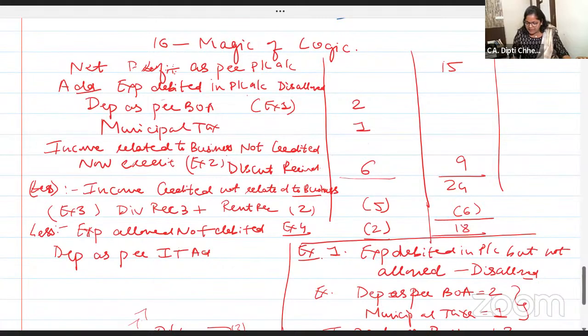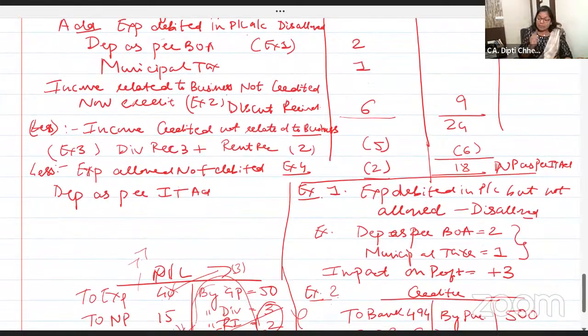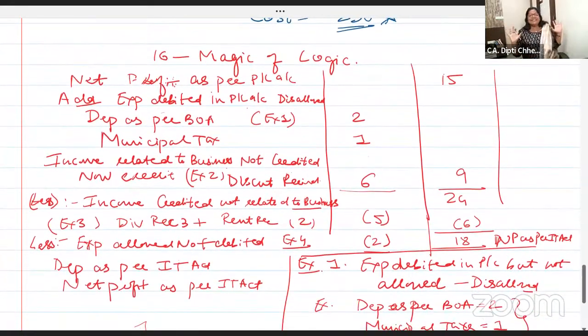Now what you get, 18 rupees, is the net profit as per Income Tax Act, which is also called book profit. For a partnership firm, remuneration, interest and all is paid on this. So this is net profit as per Income Tax Act. Look at the format. Nice, clear to all of you?